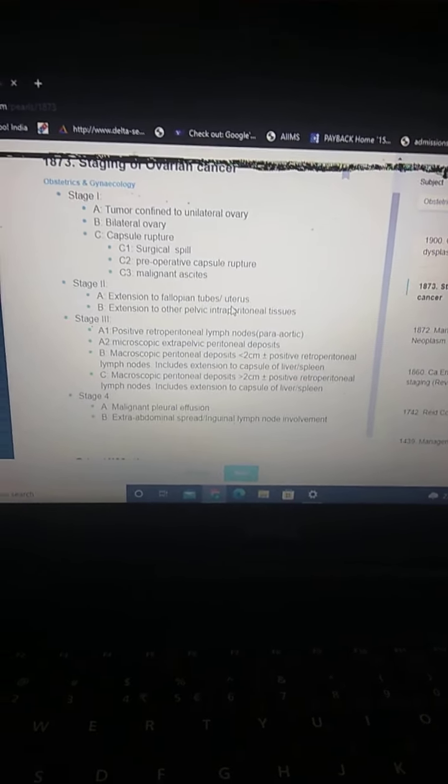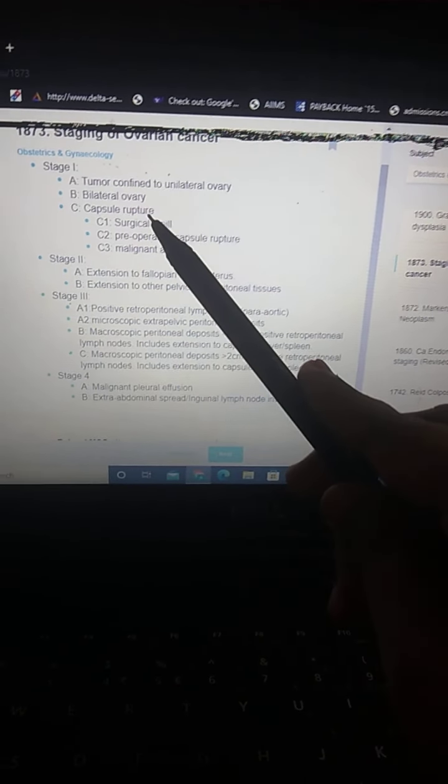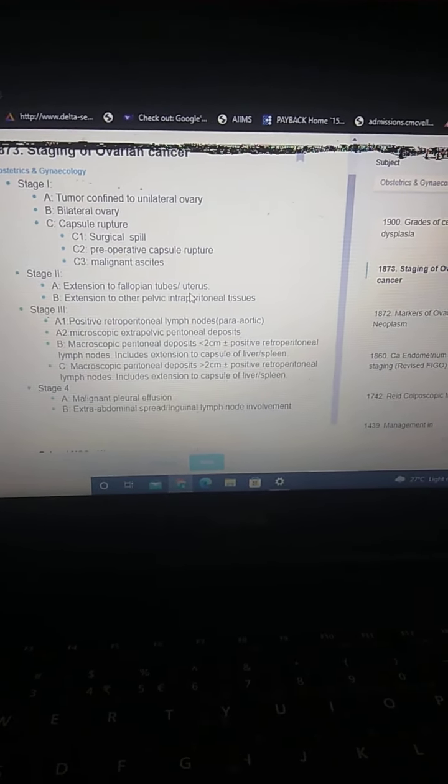Stage 1A is confined to one ovary, unilateral, the capsule intact, no surface tumor or ascites. 1B, bilateral ovaries are involved. 1C is surgical spill, the capsule ruptures, ascites develops. These are all stage 1. 2A is extension to the fallopian tube. The ovarian tumor will go into the fallopian tubes and to the pelvic and intraperitoneal tissues.